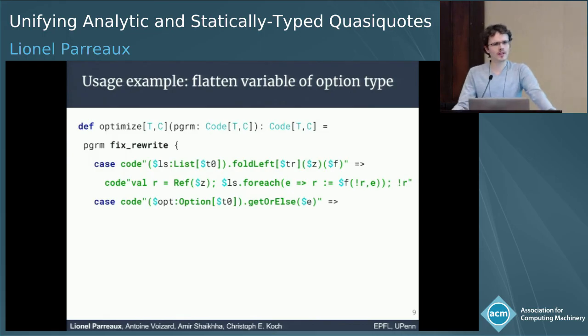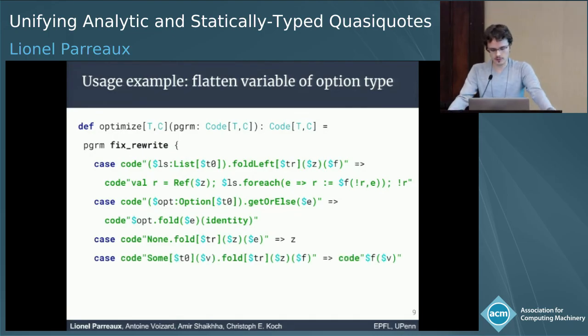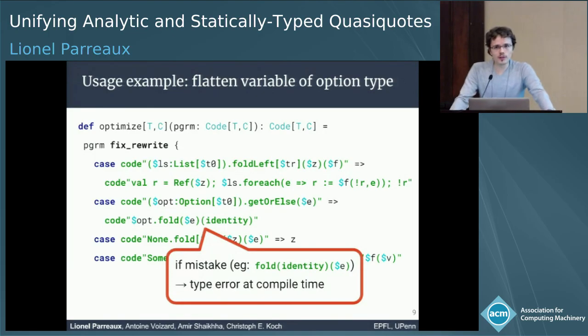We also want to normalize the methods being used in the program a little, to make it easier to write further transformations. For example, getOrElse for the option type is really equivalent to a fold, right? And we can also add some simplifications, like Some(value).fold can be simplified. What's important to notice is that if you make mistakes in these transformers, you get type errors. So Squid prevents you from writing programs where variables are unbound or the types are mismatched.